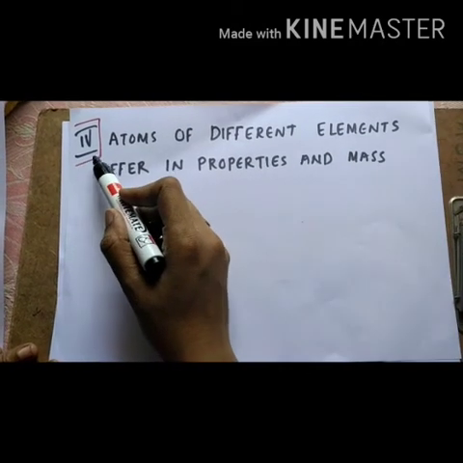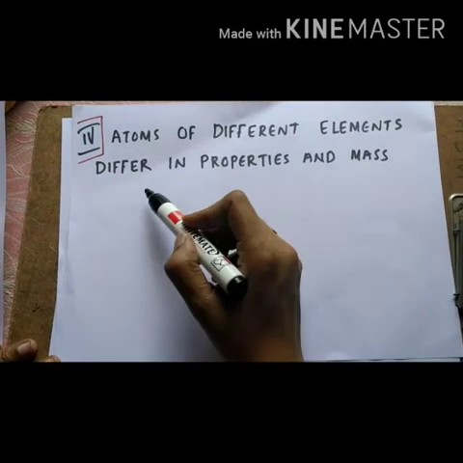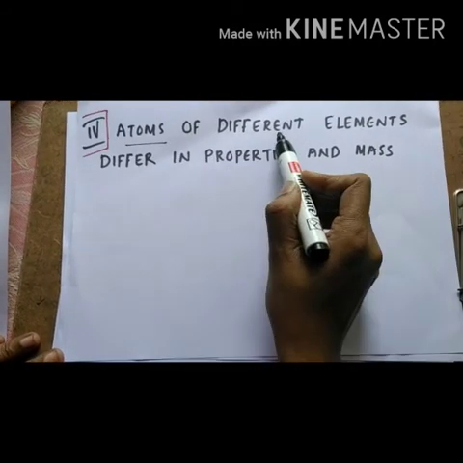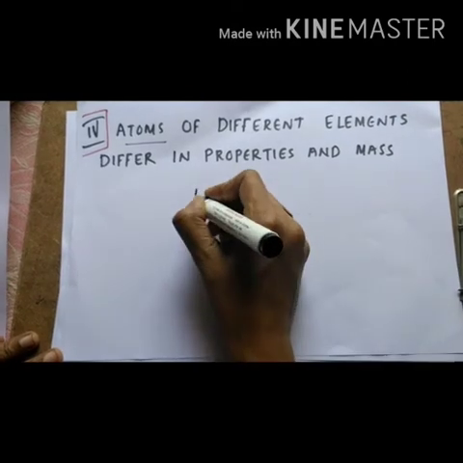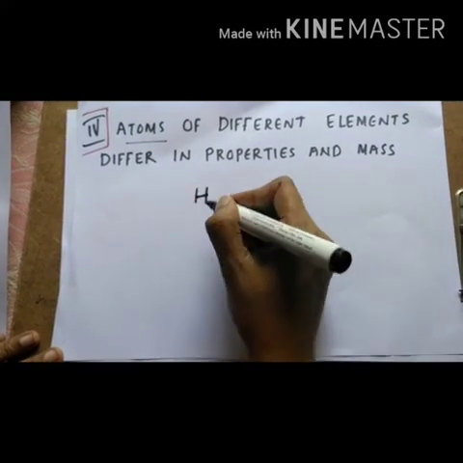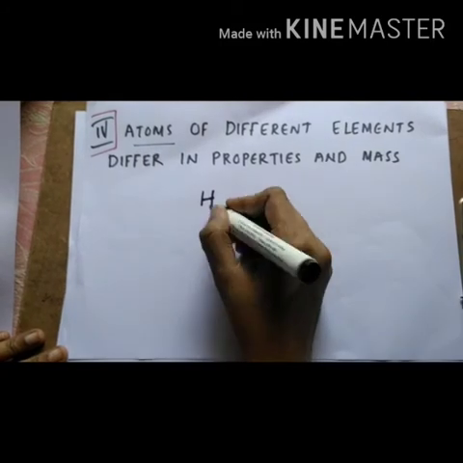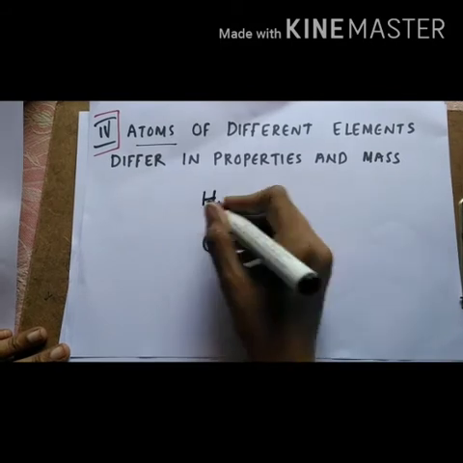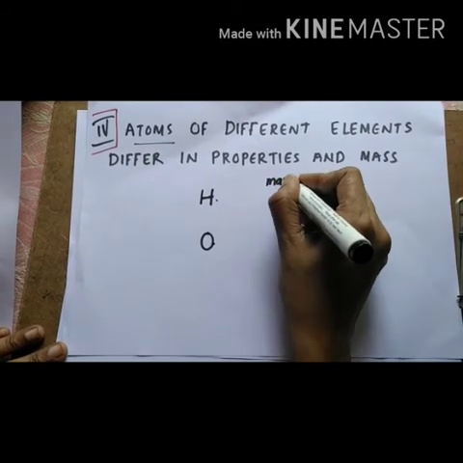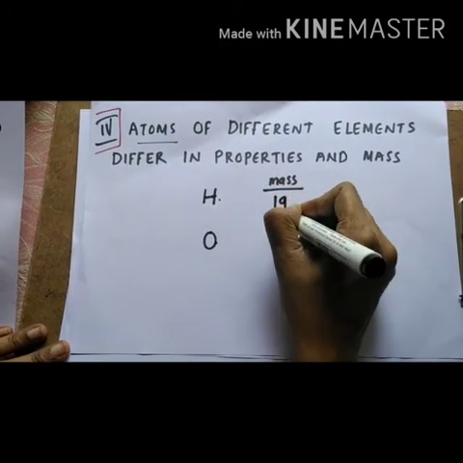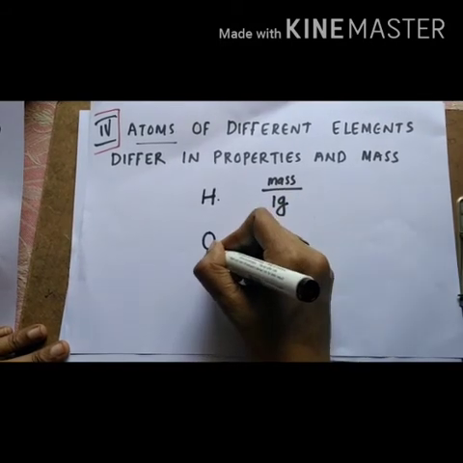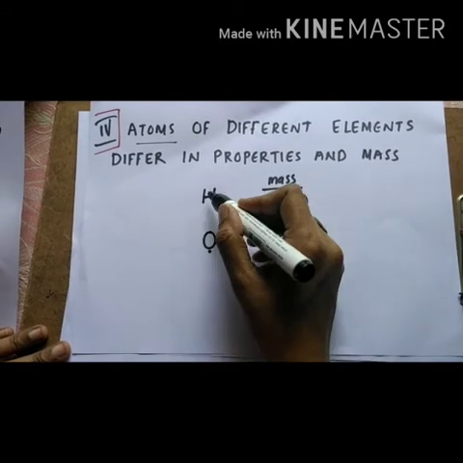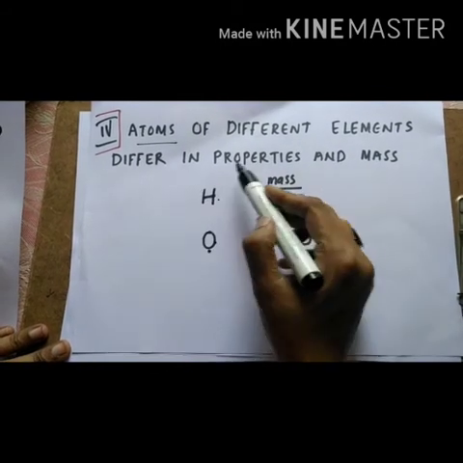And the fourth postulate is, atoms of different elements differ in properties and mass. So first you have to consider different elements. The first one is hydrogen and the second one is oxygen. If you compare the properties of hydrogen and oxygen, they will not be similar. For example, the mass of hydrogen is 1 gram, but the mass of oxygen will be 16 gram. So the masses will differ. That means atoms of different elements differ in properties.